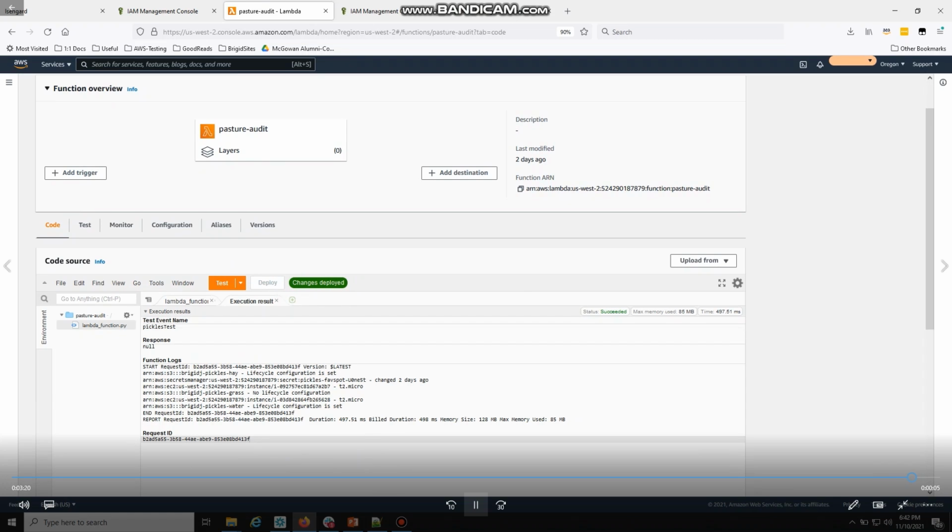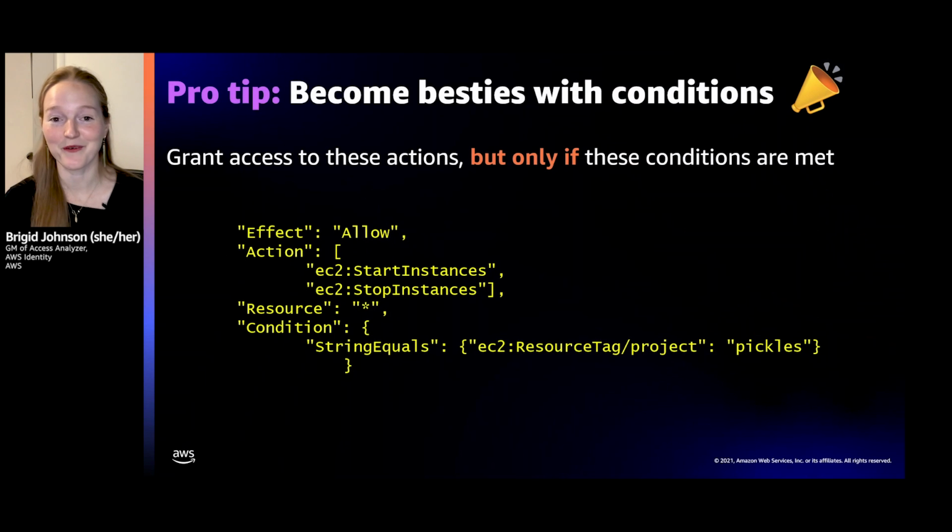Run it a few times. If you updated it, that would be fine too. All right, so now that we've done that demo, I haven't forgotten about you, custom policy authors.